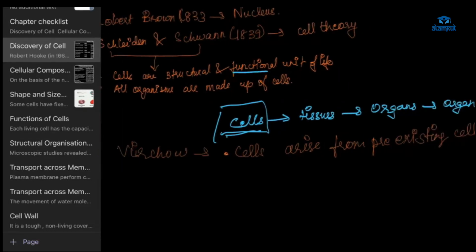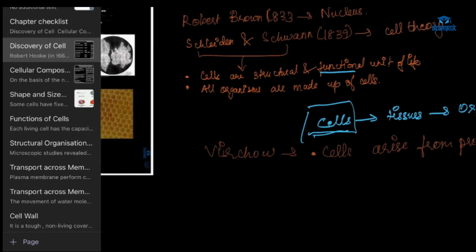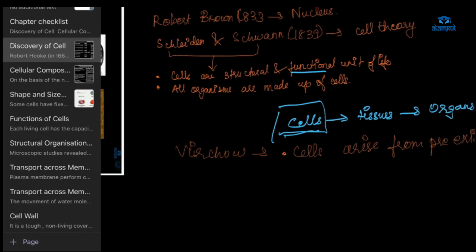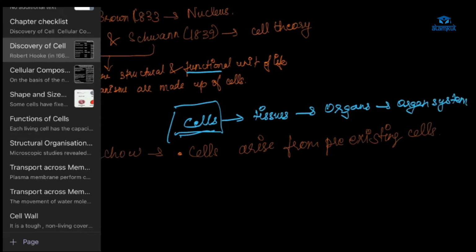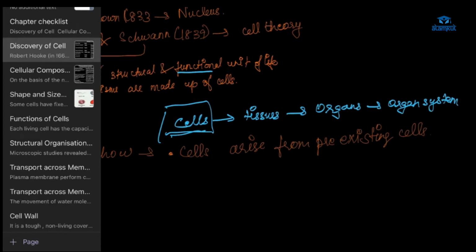When you're asked about cell theory, what will you write? You will write about Schleiden and Schwann. They gave the cell theory, the two points: cells are the structural and functional unit of life, and all organisms are made up of cells. After that, Virchow added on to that: cells arise from pre-existing cells. Okay, now you got it, Shazan? Yes, ma'am. Zikra? Yes, ma'am. Advika? Yes, ma'am, I got it.